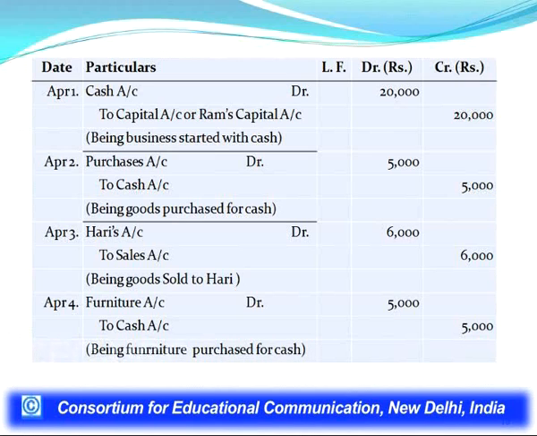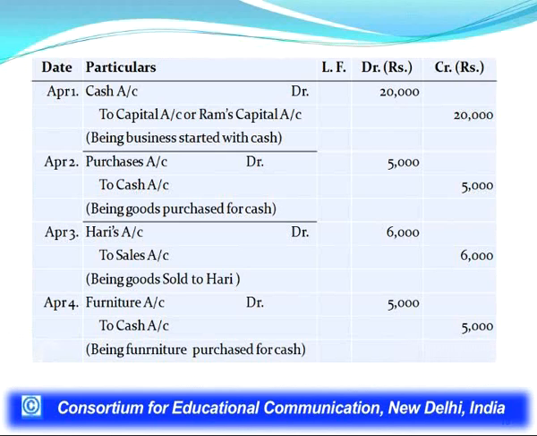Cash is a real account, rules, debit part comes in. So, cash is coming into the business or the firm. So, cash account has been debited, cash account debit to capital account or Ram's capital account. Second transaction, goods purchased for cash. Goods account we show in case of purchases account. Goods account is a real account, debit part comes in. So, purchase account debit to cash account, cash goes out, cash is also a real account.